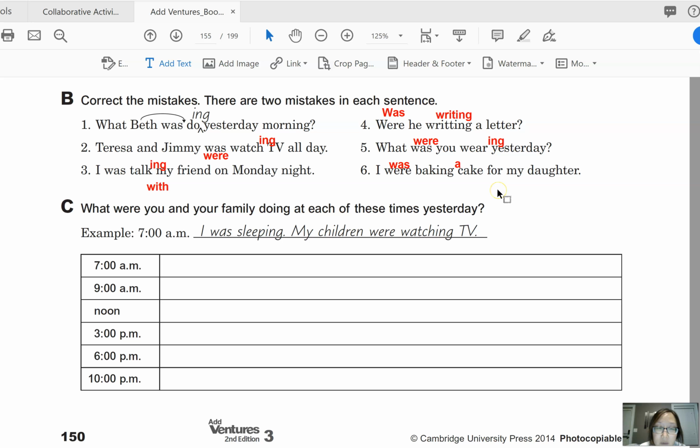Now, let me make a note. Sometimes cake can be non-count. So, for example, when you are talking about a full cake, like the actual cake, then we need to say a cake. But if you are talking about eating cake, then you don't need to say a, because you're not eating the whole cake.